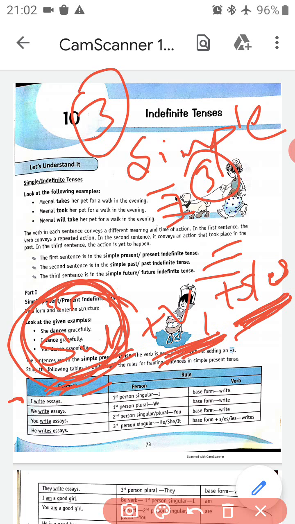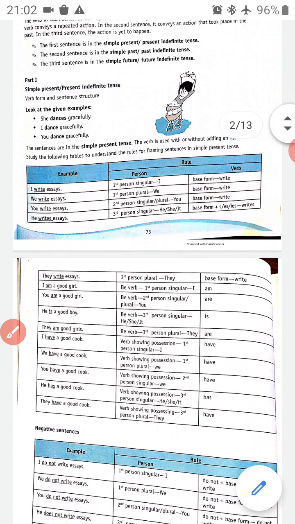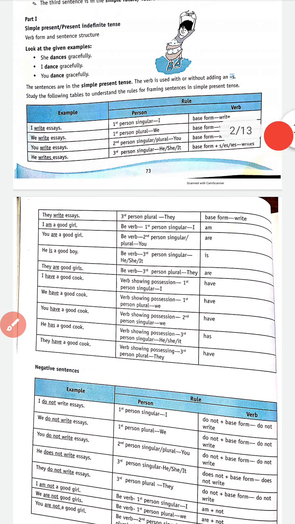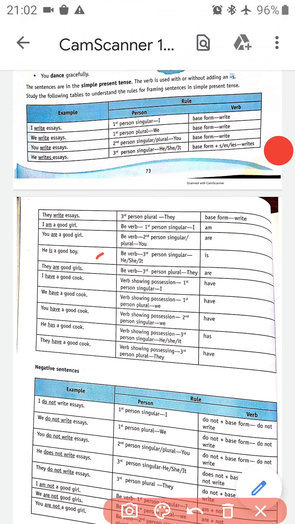Okay. Now again a few more same examples. He is a good boy. He is our subject. Is is our verb, and the remaining part is our object. So our subject was singular, that's why we have used is.